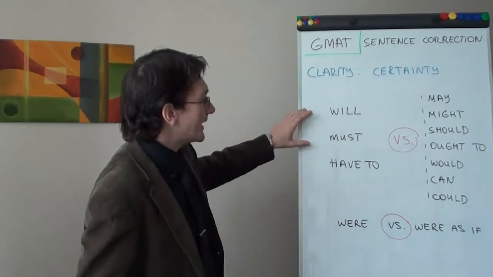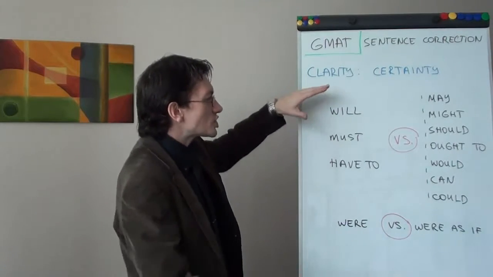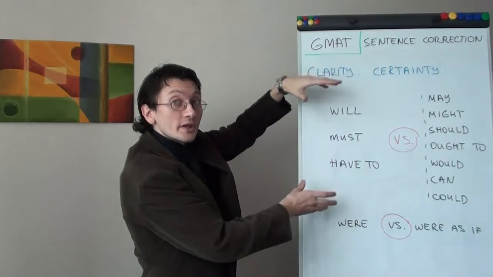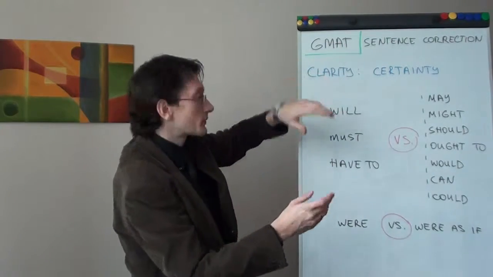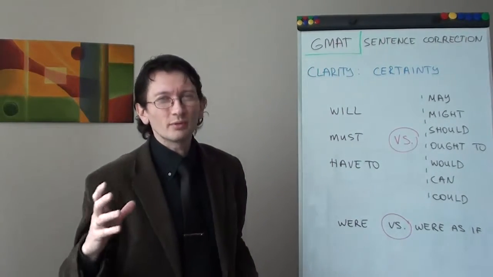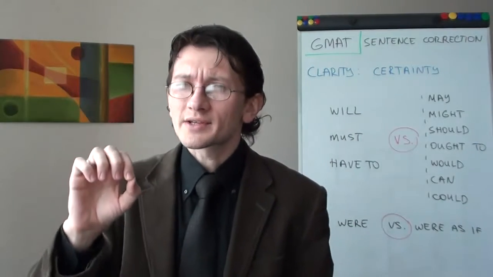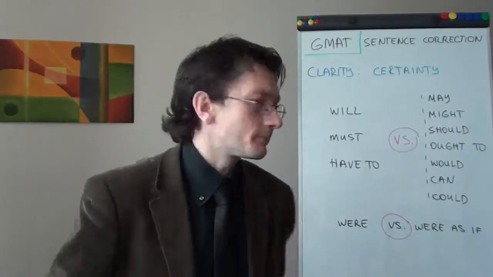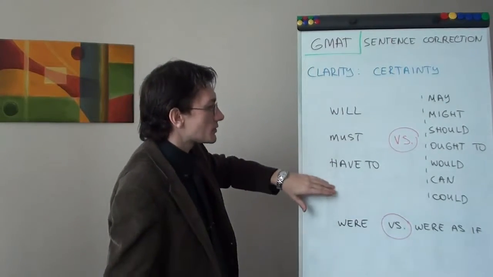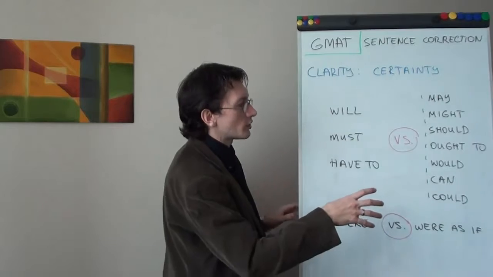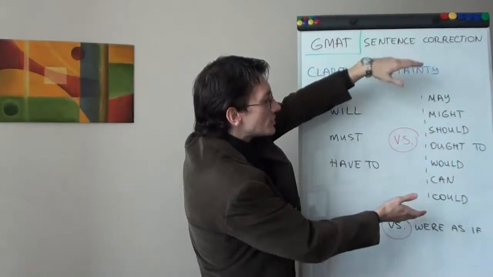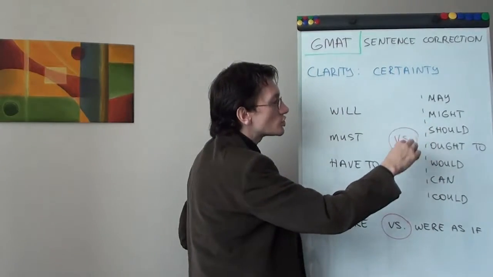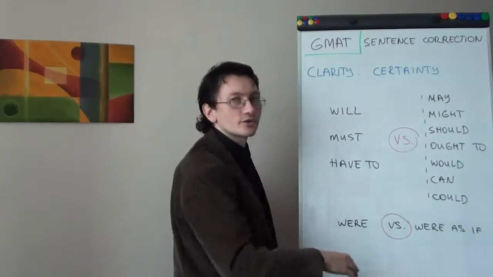It's right over here. There are some modal verbs which help us understand and help us to identify the certain sentence, or the factual, or which stresses the high degree of probability, or let's say certainty. Will, must, have to. And there are some other modal verbs which highlight ambiguity and also uncertainty. Okay, may, might, should, ought to, would, can, and could.